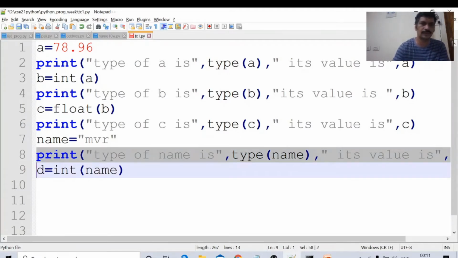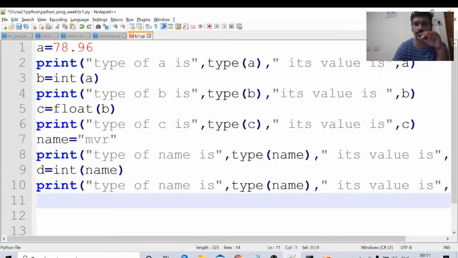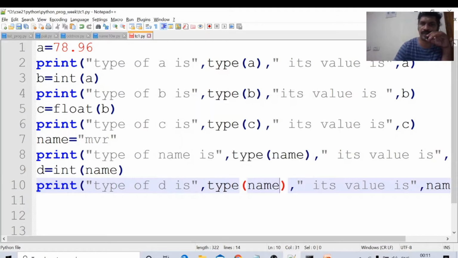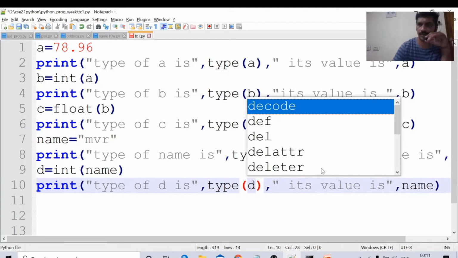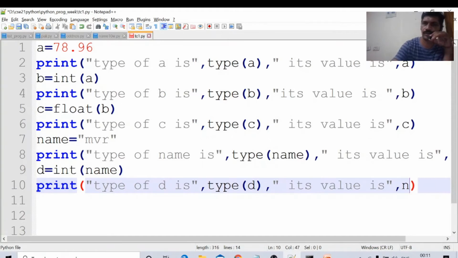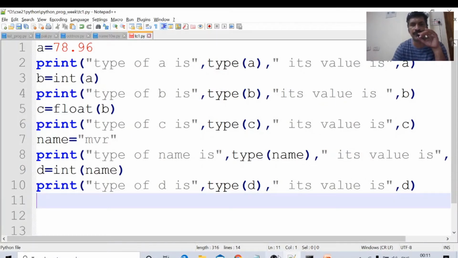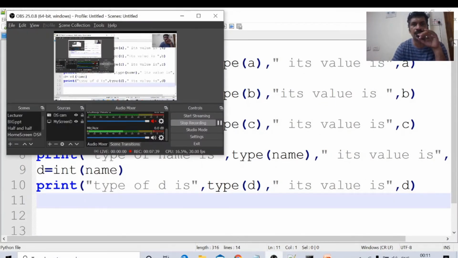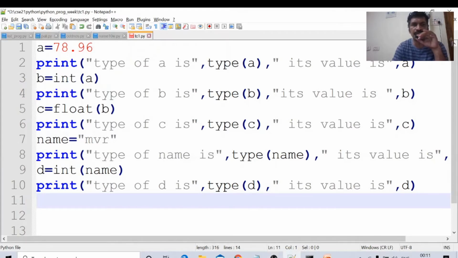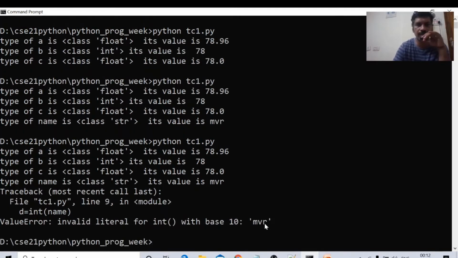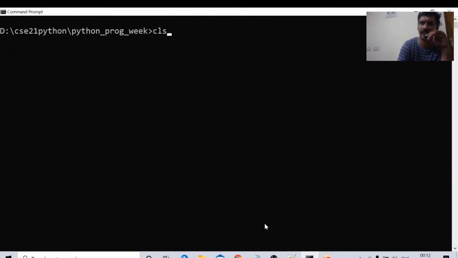Type of d is, I am writing d. The name is a variable whose type is string. Now I am converting that to integer type. I am printing those values. Control S, save the file. Now run this one, python tc1.py. I am clearing the screen, and once again I will run.